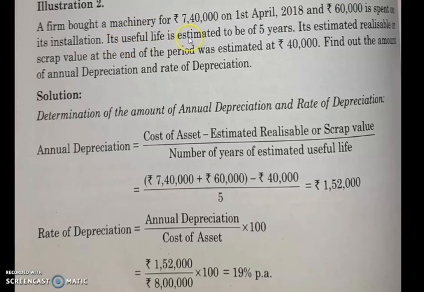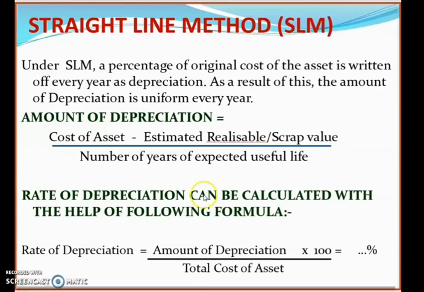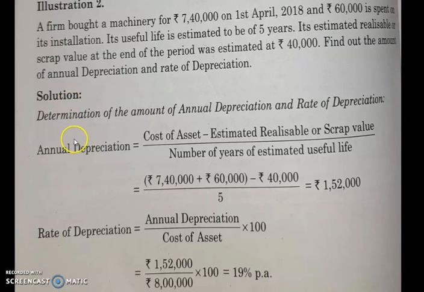Now, its useful life is estimated to be 5 years. So what is the estimated life of that machinery? 5 years. Its estimated realizable or scrap value at the end of the period was estimated at rupees 40,000. So you are also provided the realizable or scrap value of that machinery, which is 40,000. Find out the amount of annual depreciation and the rate of depreciation. When you study the formula which we have discussed earlier, this problem will be easy for you. So let us go for the solution of that problem.